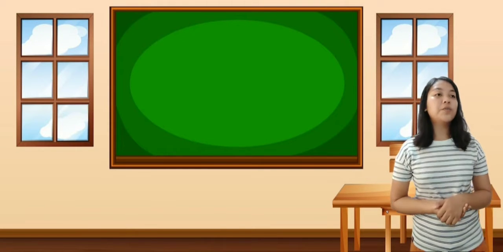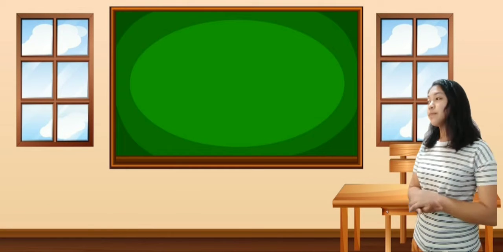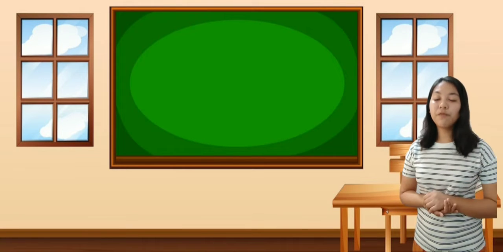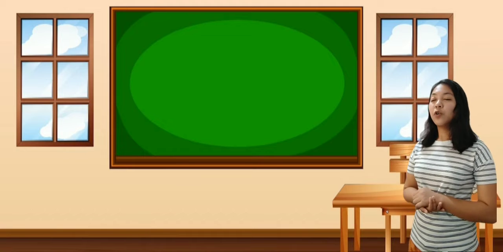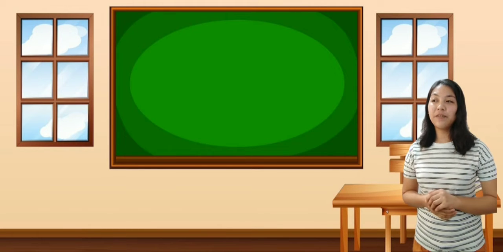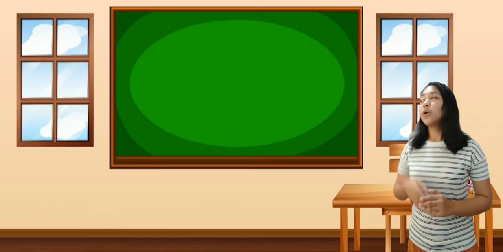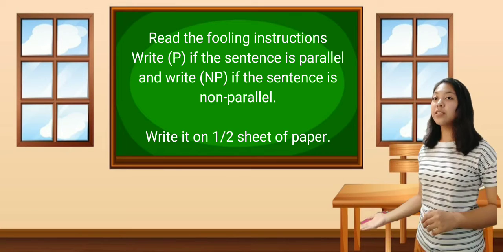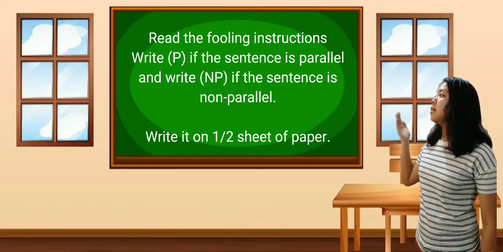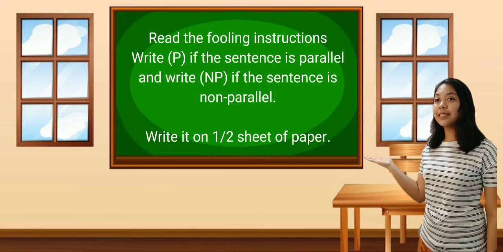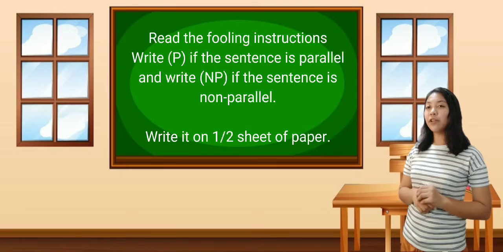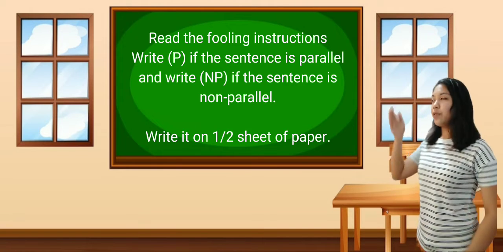You may start now for your task. Thank you everyone for participating in this group activity. We will be having an individual activity. These are the instructions. Write P if the sentence is parallel. Write NP if the sentence is non-parallel. Write it on your 1/2 sheet of paper. These are the sentences.